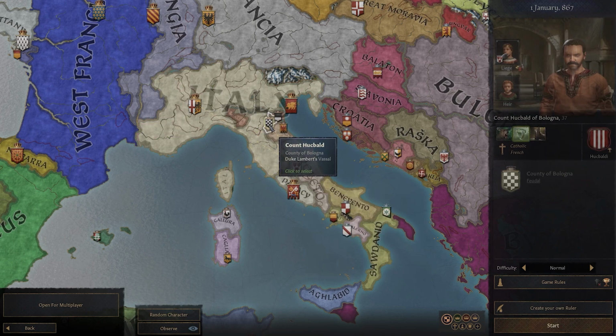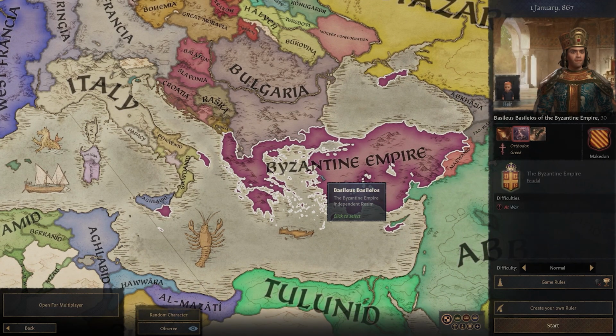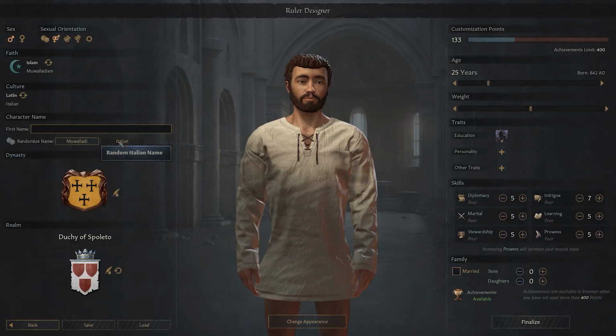Playing as a count would be almost impossible, and playing as a king or higher would be a little too easy for my preferences. Let's go ahead and give ourselves an Italian name. In my head, my character's been pretending to be a good Christian Italian right up until recently, and he'd need an Italian name for that.